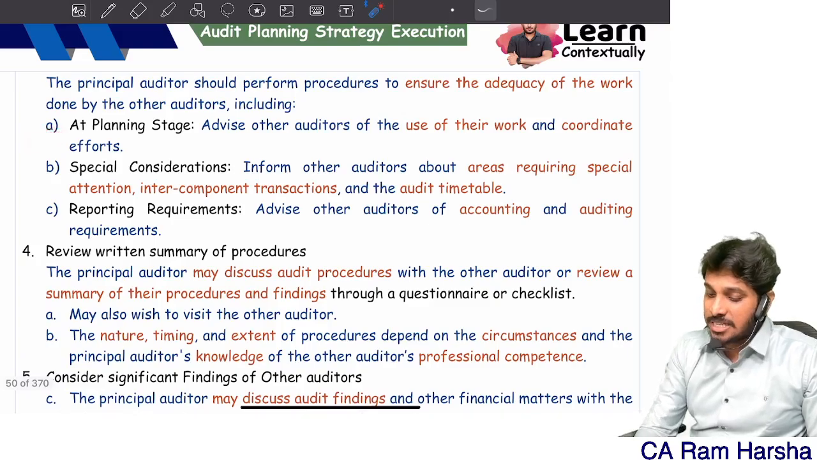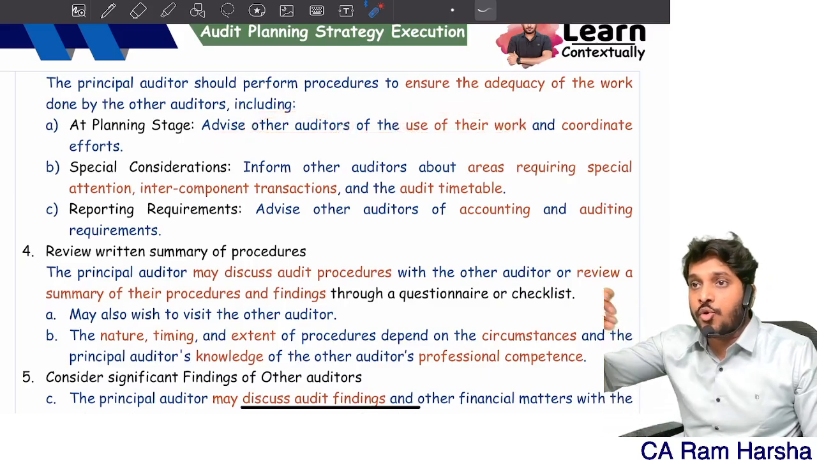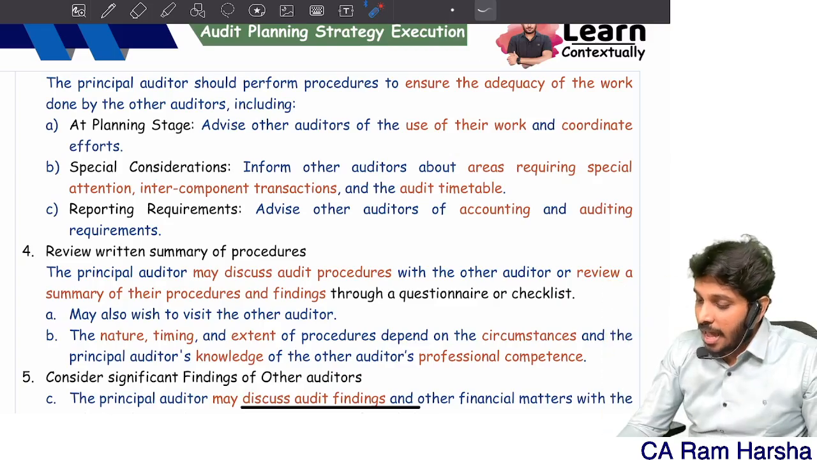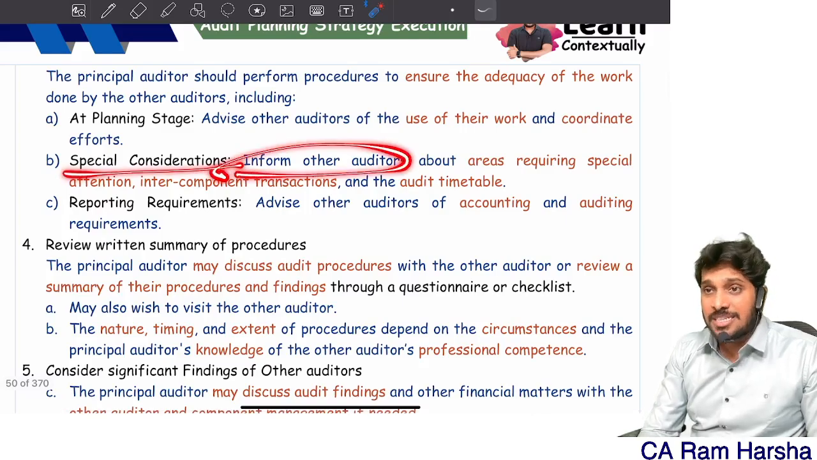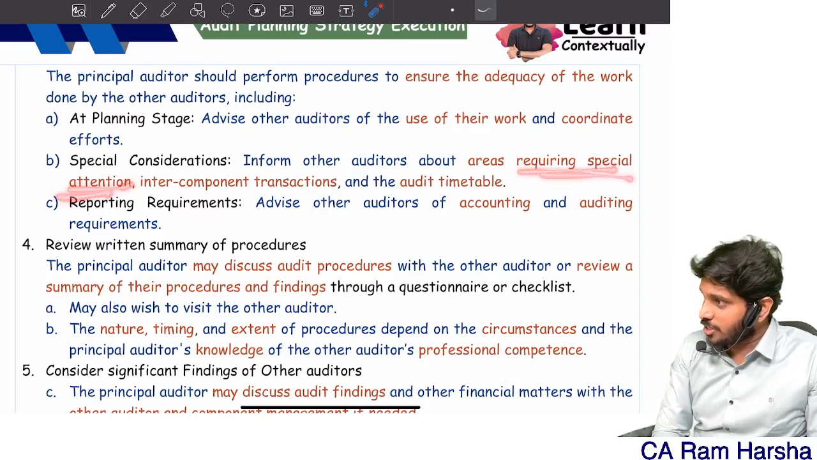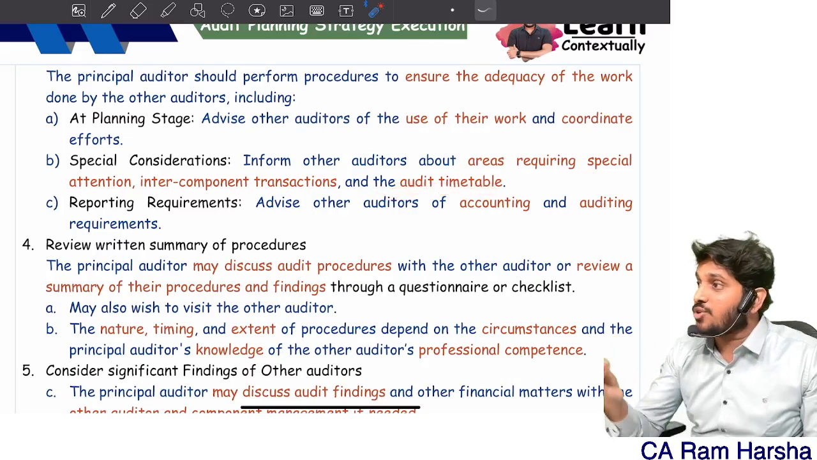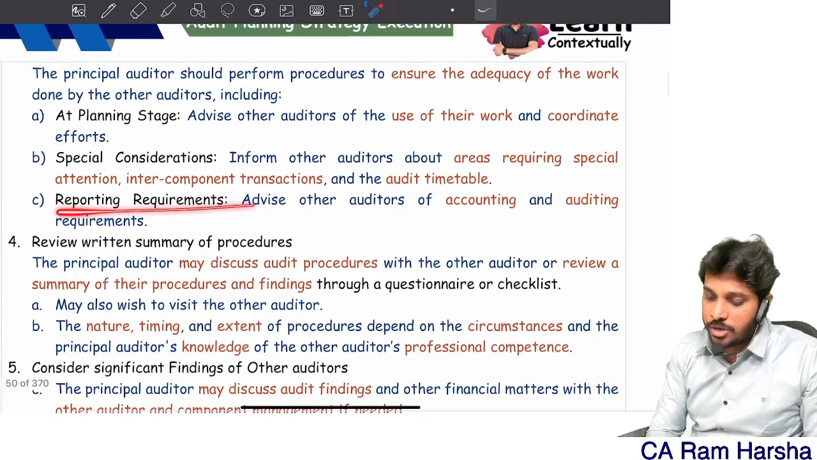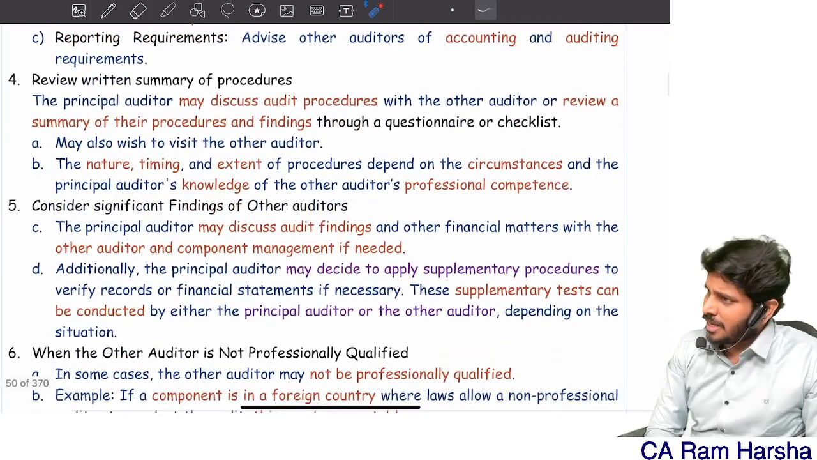At the planning stage, advise other auditors of the use of their work, how the principal auditor is going to use their work, and coordinate efforts. Specially, inform other auditors about areas which according to you require special attention, intercomponent transactions, and the timetable for completion of the audit. Then reporting: advise the other auditor of accounting and audit reporting requirements if required.